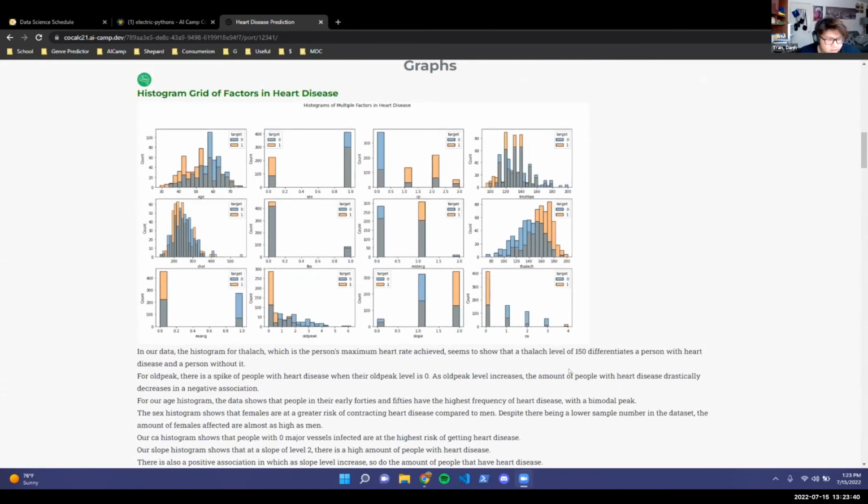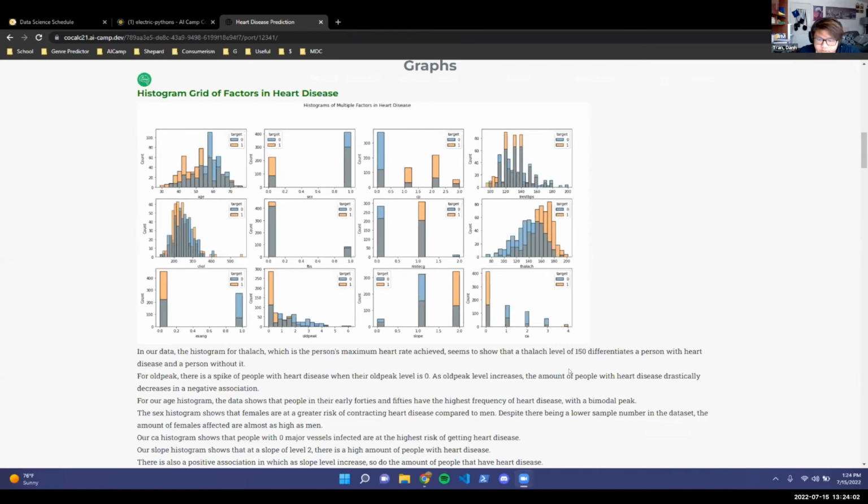So this right here is a histogram of the various factors that we counted in heart disease. In our data, for one of the charts, for the sex histogram, it shows that females are at a greater risk of contracting heart disease compared to men. Despite there being a lower sample number of females in the data set, the proportion of females affected with heart disease are almost as high as men.